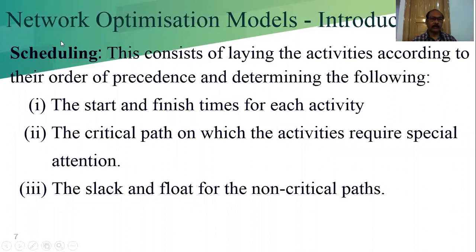Now scheduling. What is called the scheduling to complete the project? This consists of laying the activities according to their order of precedence and determining the following. In this case, we have to arrange the pieces of work in a sequence, a few to be in parallel, that is concurrent, which one to be completed first, which one to be completed next. That in terminology is known as the precedence. We have to arrange in a precedence order.